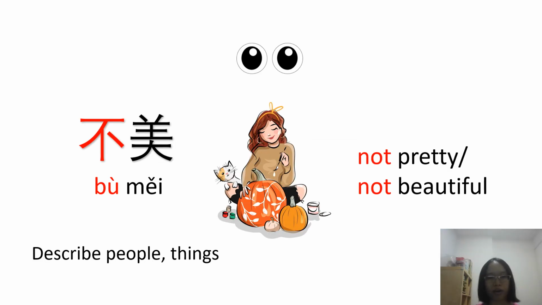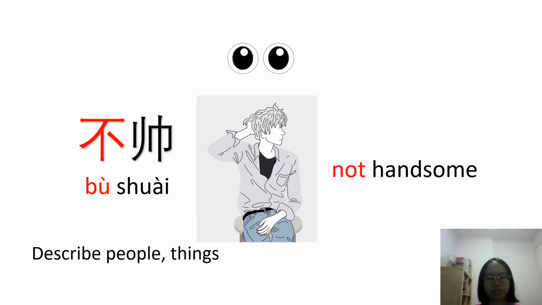Instead of 好美, so pretty, so beautiful, when you add 不, it becomes 不美, which means not pretty, not beautiful. Instead of 好帅, so handsome, when you add 不, it becomes 不帅, which means not handsome.